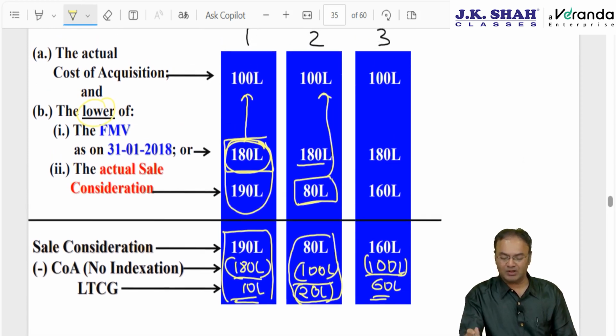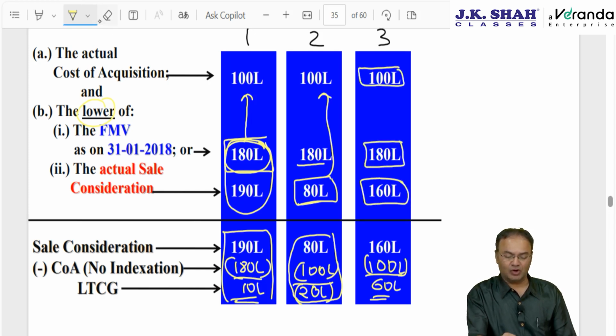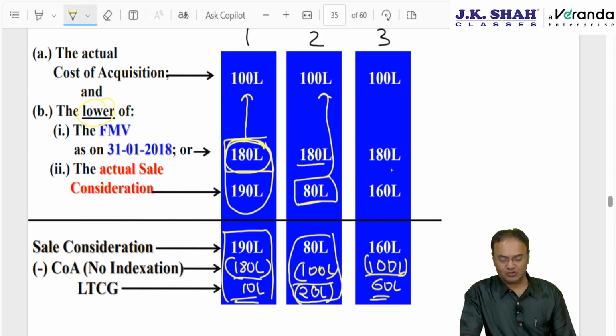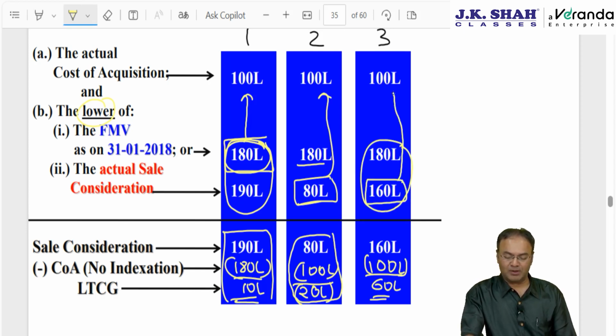Third and the last example, sold for 160, FMV was 180, acquired for 100. So what do you do first? First you compare between FMV and the actual sale consideration. Out of these two, the lower of the two is 160. 160 you compare with 100, whichever is higher. So answer 160 will be my cost of acquisition. Earlier cost was going to be 100, now the cost will be 160.